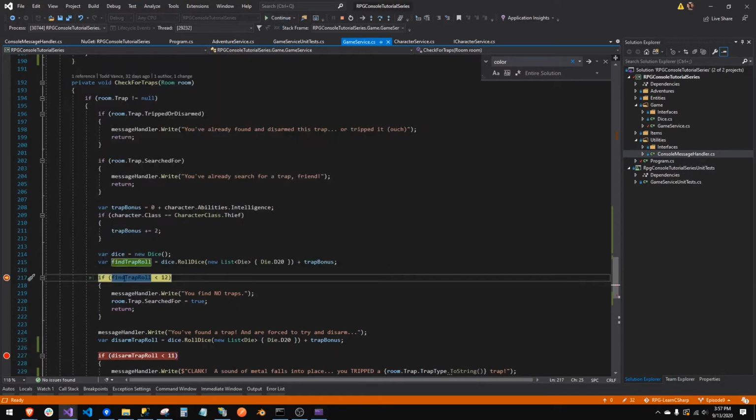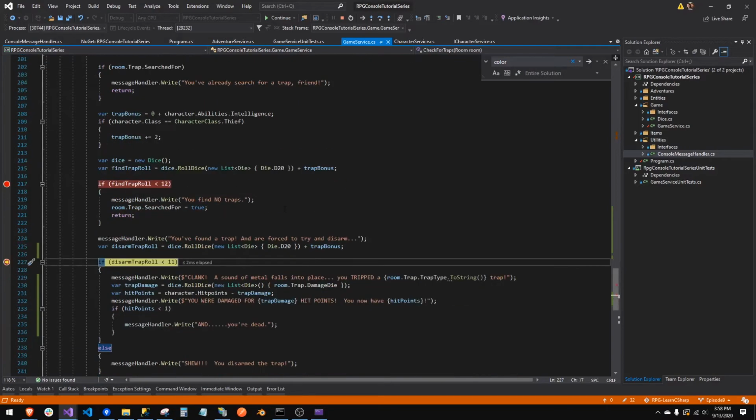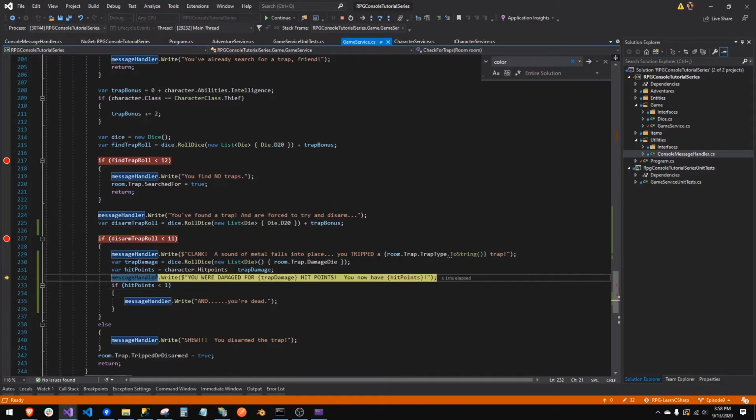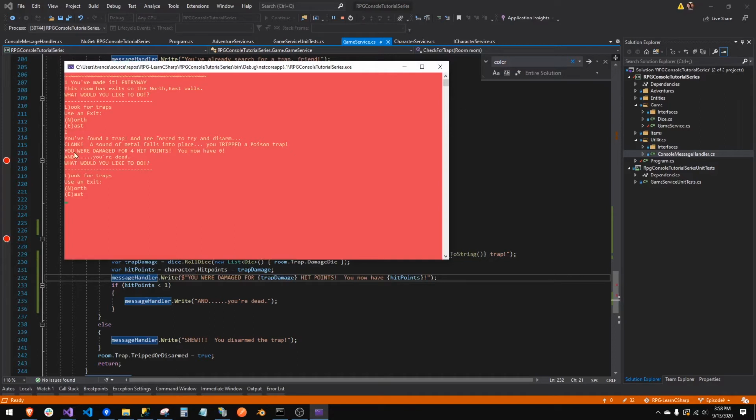All right, so we got it finally. When I stop it, disarm trap, we want that to be below. Now it's a 3. Trap damage is a 2. We want that to be a 4. Make sure that's right. 4, 4. Our hit points should be 0, and we should see our dead message. You were damaged for 4 hit points. You now have 0 hit points, and you're dead.